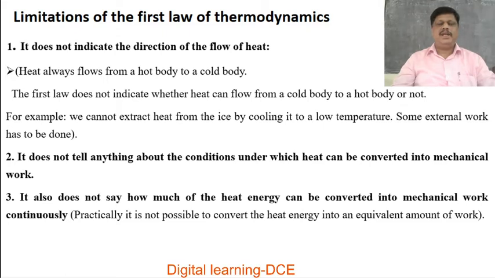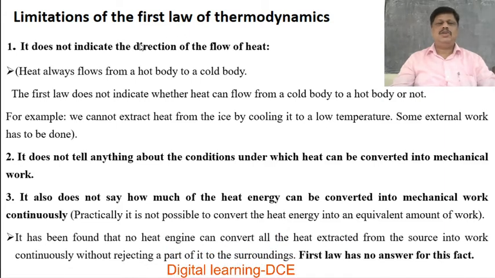We already explained this in the last video. The first limitation is that it does not indicate the direction of flow of heat. We all know that heat always flows from a hot body to a cold body. The first law does not indicate whether heat can flow from a cold body to a hot body or not. For example, we cannot extract heat from the ice by cooling it to a low temperature. Some external work has to be done to transfer heat from a cold body to a hot body.